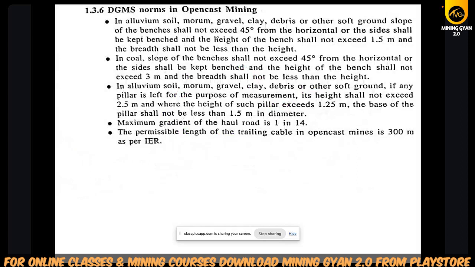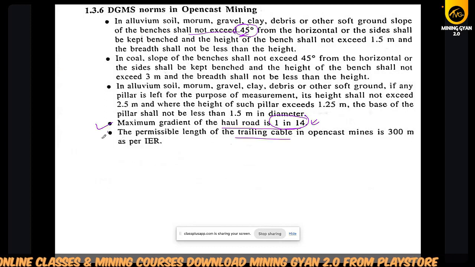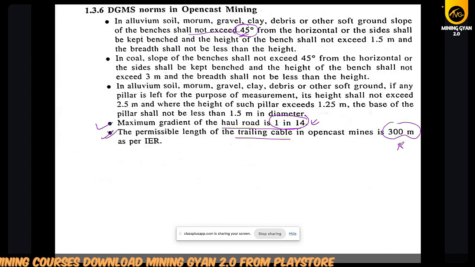Generally the bench overall slope should not be more than 45 degrees. Then we have seen the maximum gradient of haul road should be 1 in 14, and the permissible trailing cable in the open cast should not be more than 300 meters.